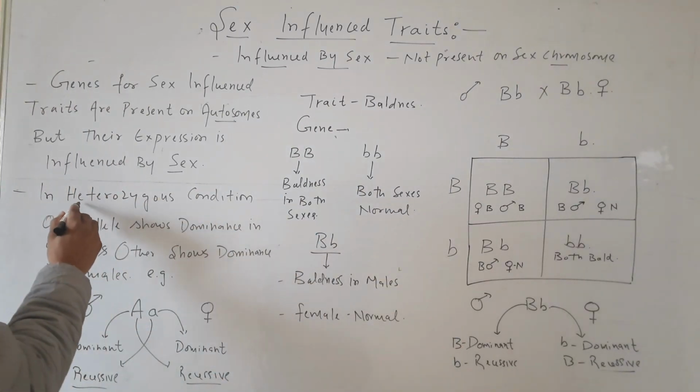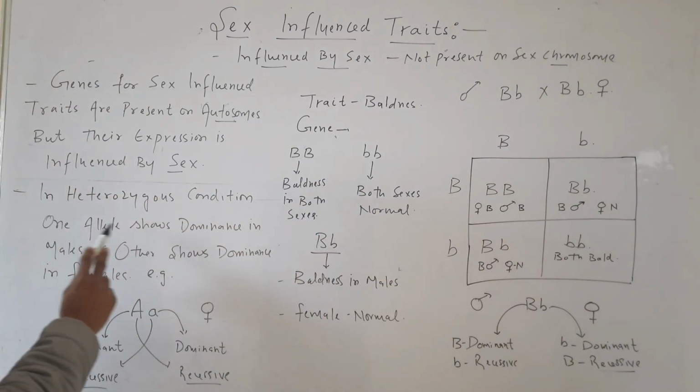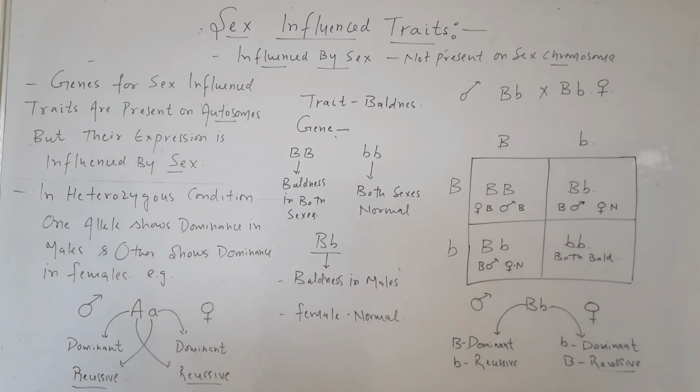In heterozygous condition, one allele shows dominance in male and another allele shows dominance in female. For example, we have this heterozygous condition, capital A and small a. So these are two alleles of a gene. In case of male, this capital A will express itself as dominant, and this small a will be recessive.